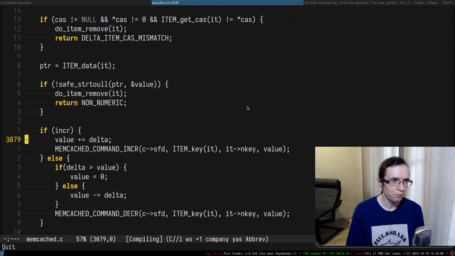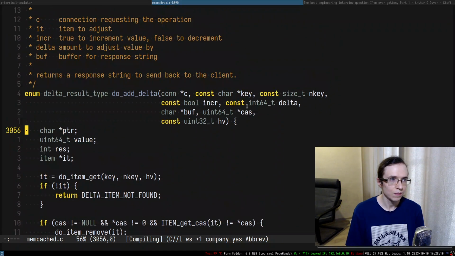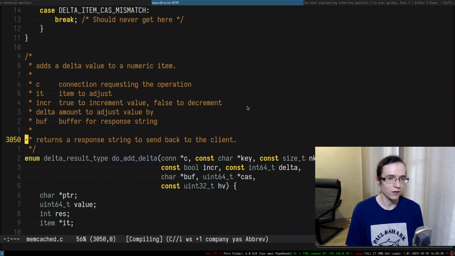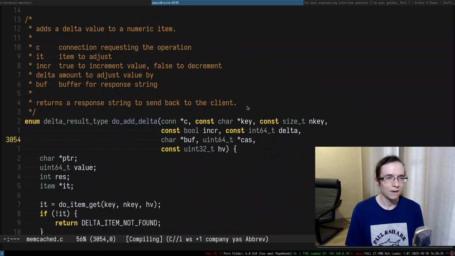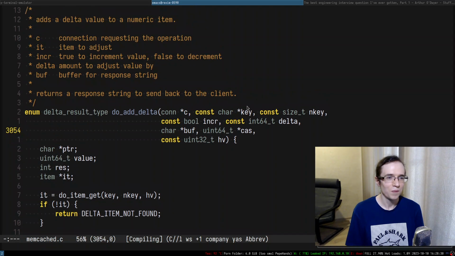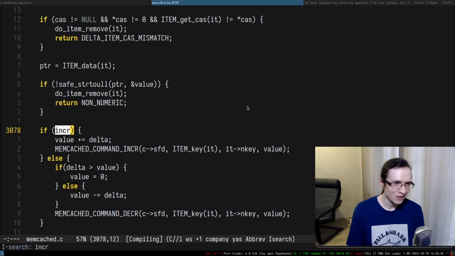Okay, so that's basically what's going on in here. We do add delta. It adds a delta value to a numeric item. The connection requested the operation; the increment flag is true to increment the value, false to decrement it. Okay, that's very interesting. Wait a second, this is actually kind of cool. I see what's going on.